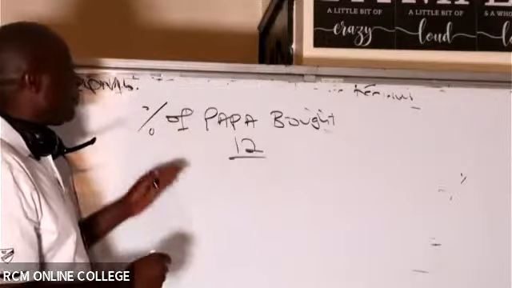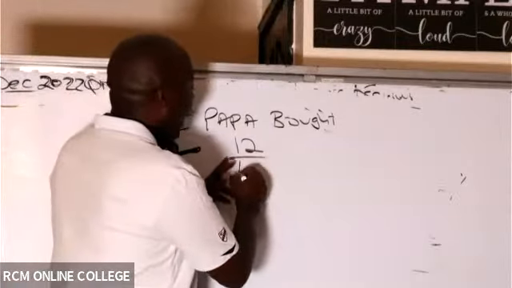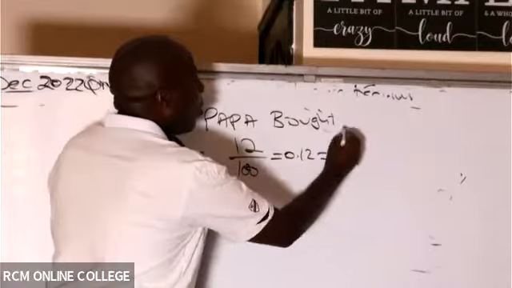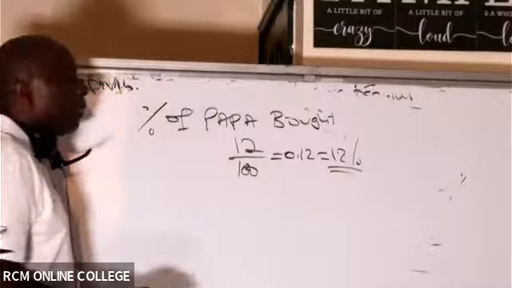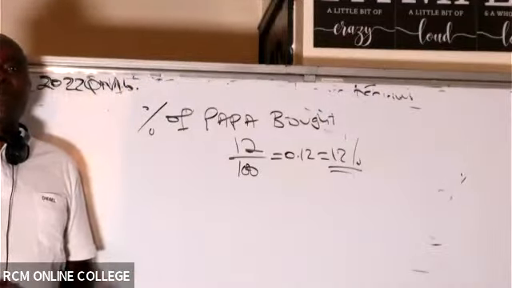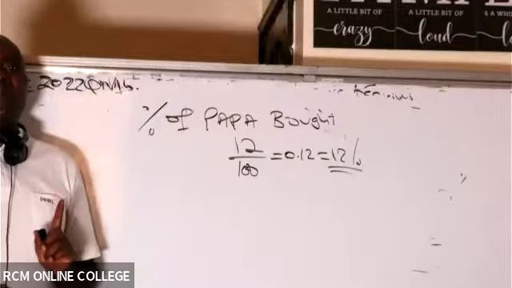So in this case here, the percentage will be 12 over 100, which is the same as 0.12. So this gentleman will own 12% of papa.